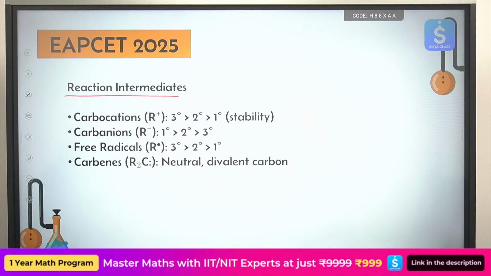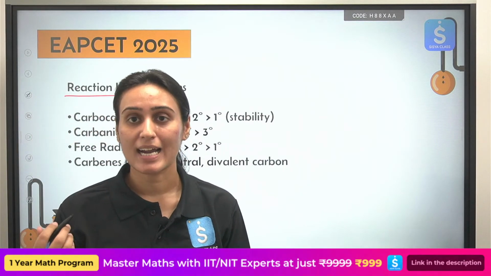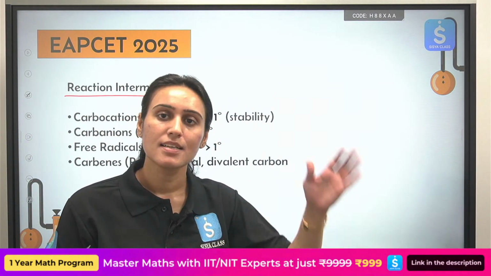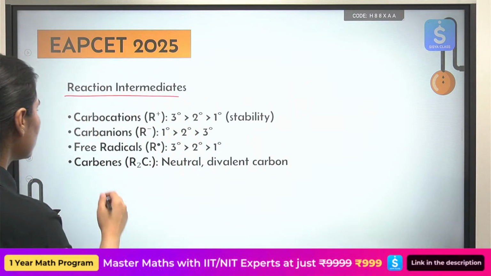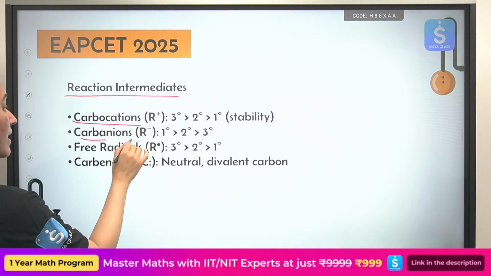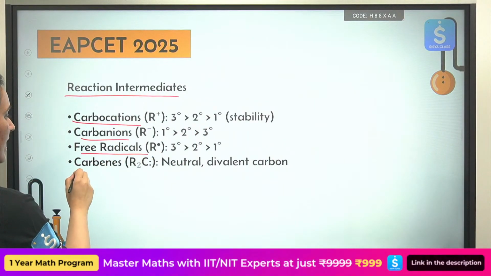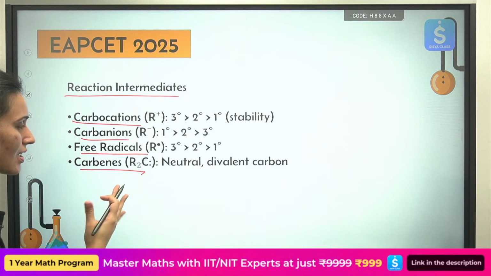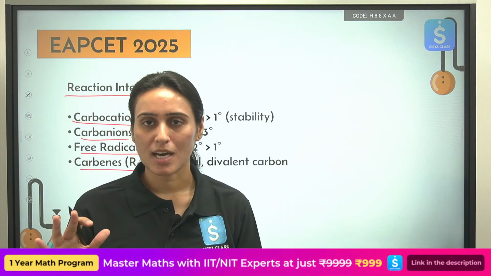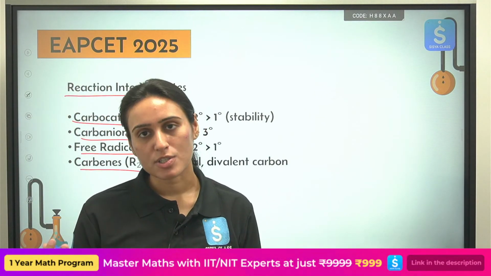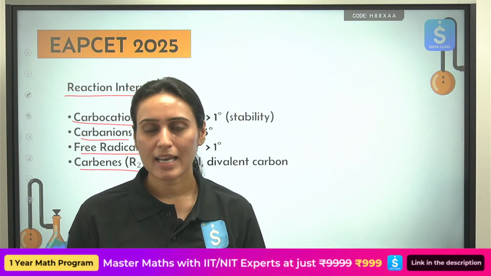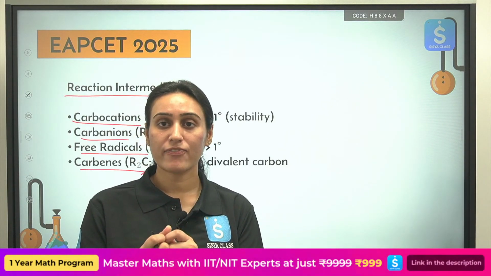Reaction intermediates. So I told you they will ask you questions regarding the stability of intermediates. Please see. Okay, so you have carbocations, anions, free radicals, carbenes. They will not ask you much about carbenes in your higher standard for sure, but for now carbenes are formed by alpha elimination.